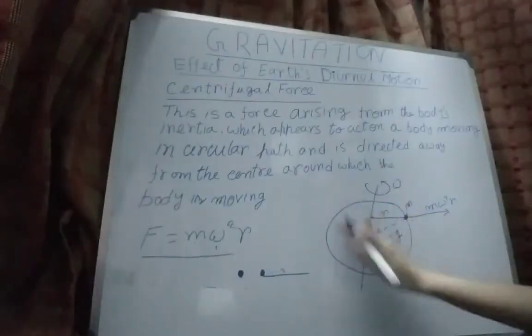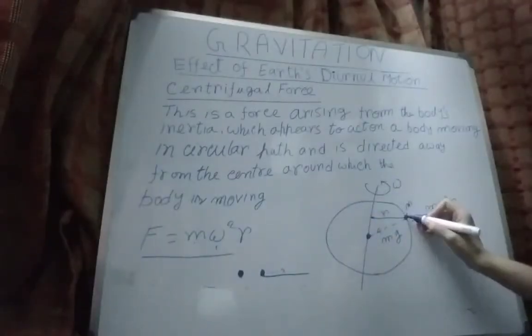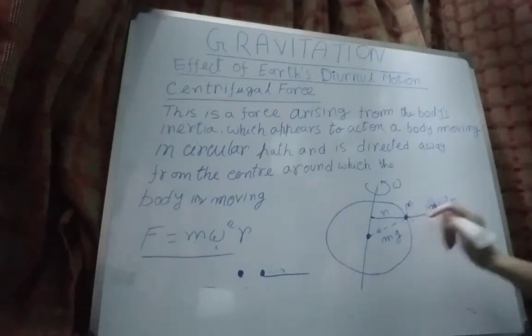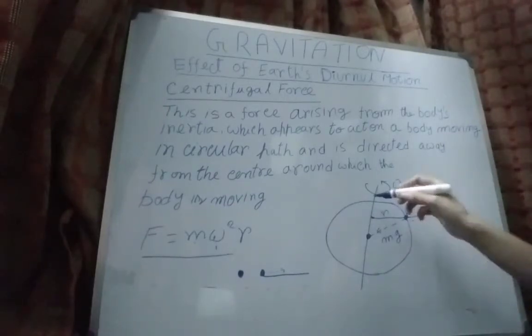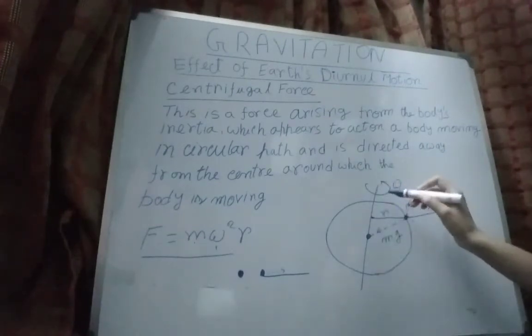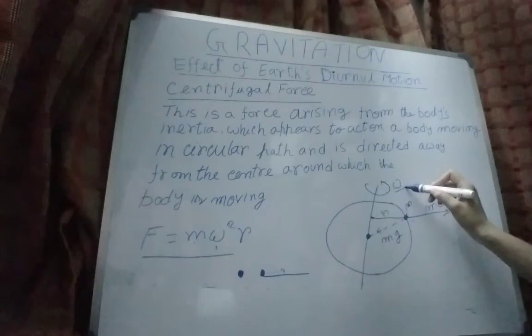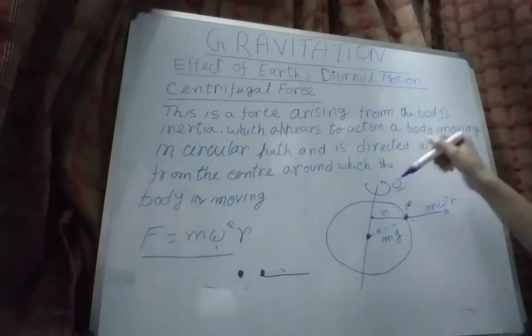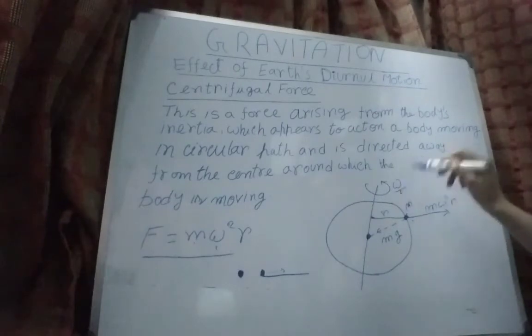Suppose this is the earth, and this is the object of mass m, which is situated on the earth's surface. Now if the earth is rotating about its own axis with the angular velocity omega, then any object on the earth's surface will also rotate with the same angular velocity omega.